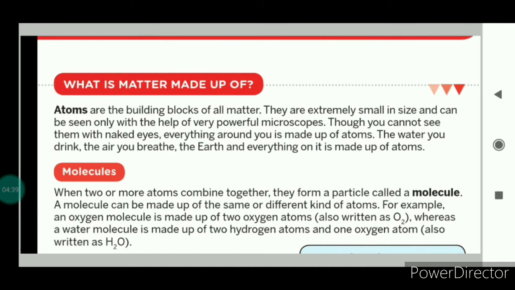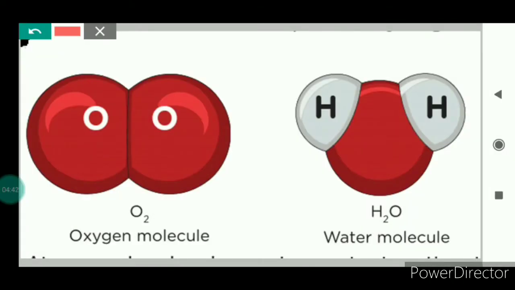Let us understand with the help of the diagram. We can see here the oxygen molecule. The oxygen molecule is made up of two oxygen atoms. This is one oxygen atom and this is the second oxygen atom.